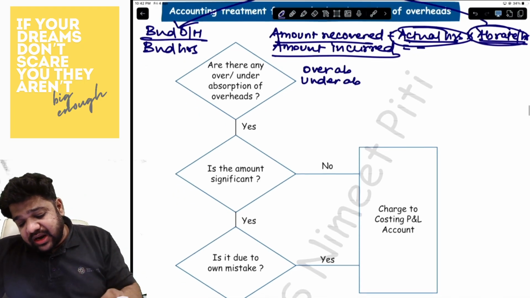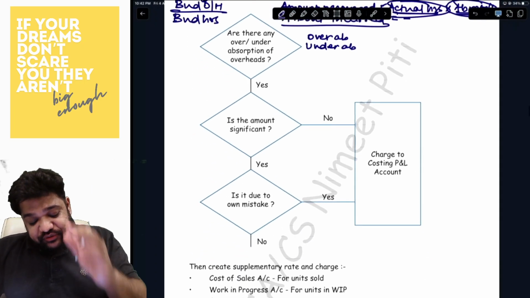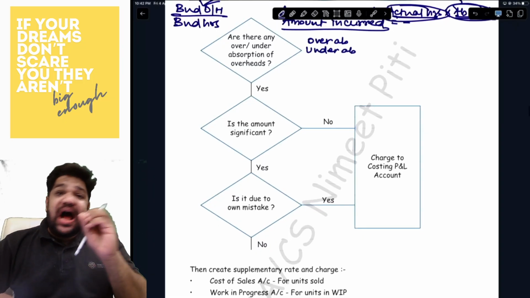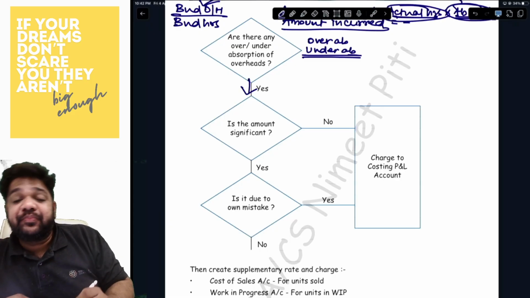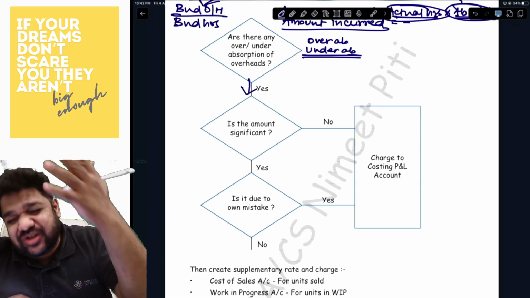Okay. Now, this is where this flowchart will come into the picture. Are there any under or over absorption of the overheads? The answer is yes. Is the amount significant? Yes, always yes.